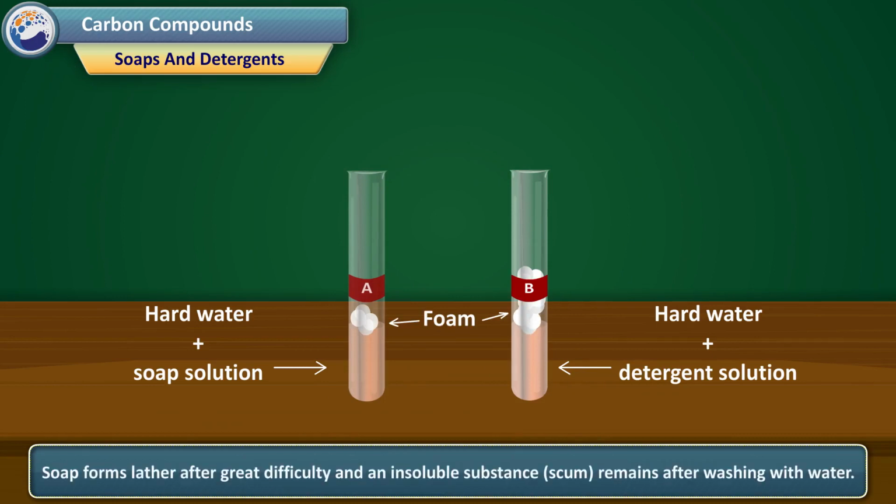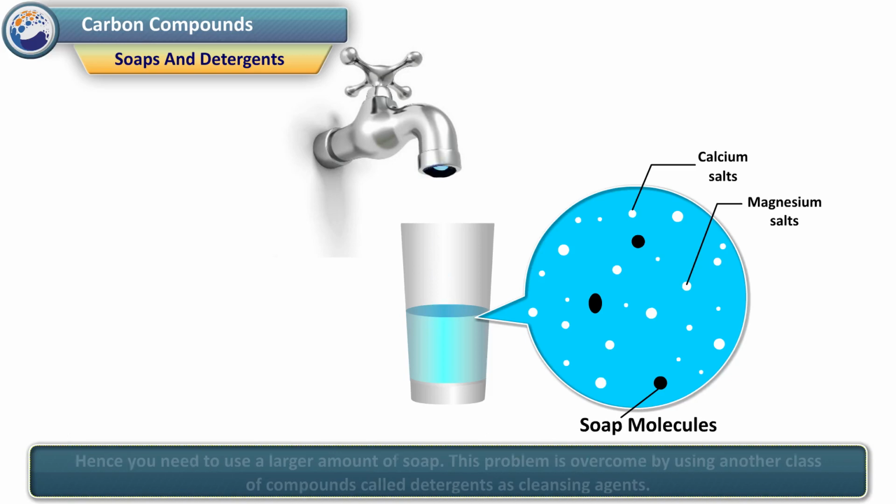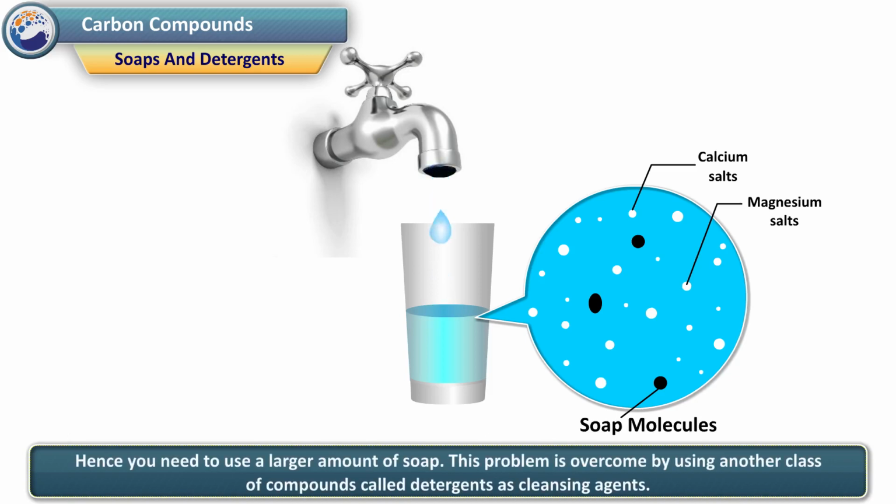No. Soap forms lather with great difficulty and an insoluble substance, scum, remains after washing with water. This is caused by the reaction of soap with the calcium and magnesium salts, which cause the hardness of water. Hence you need to use a larger amount of soap. This problem is overcome by using another class of compounds called detergents as cleansing agents.